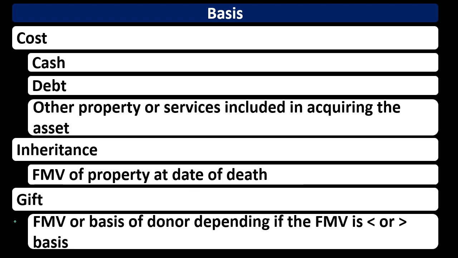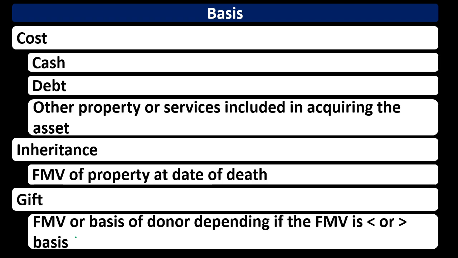If, however, it goes up in value, and this would be something like real estate, maybe the cost of the real estate, hopefully it went up. Well, in that situation, we're actually going to have to take the donor's basis. And you can see that that's an actual disadvantage here, because that means that we're going to have a larger gain on the point of sale and therefore pay more taxes.